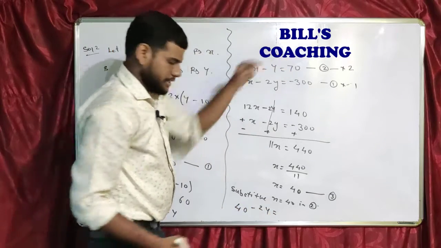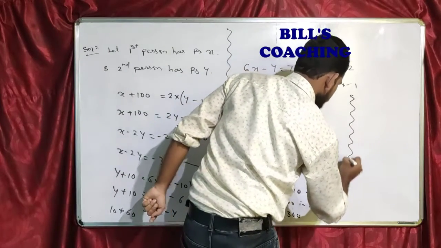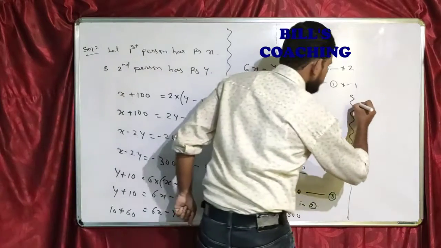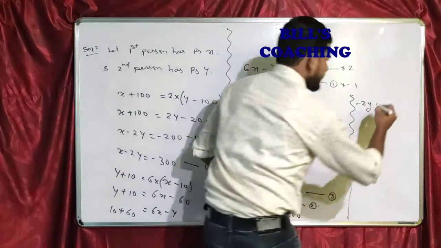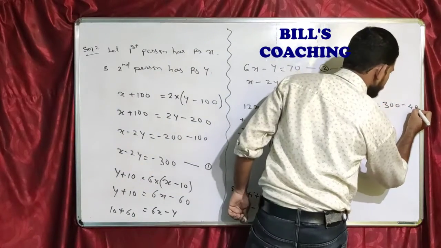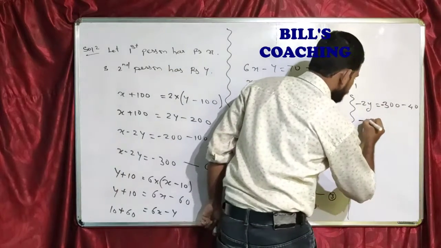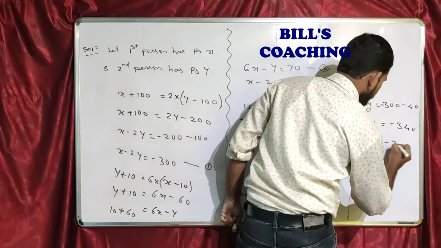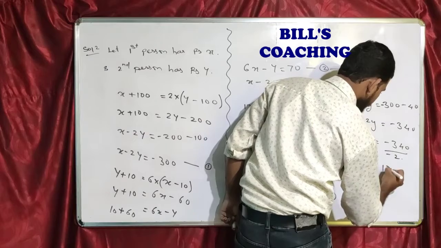So what we'll get, in place of X we are writing 40, this minus 2Y will remain as it is, and this will become minus 300. Now we have to just solve this. Let me keep minus 2Y over here only. So minus 2Y will be equal to minus 300 minus 40, so this will be minus 340. Y will become minus 340 upon minus 2, and Y will become 170.